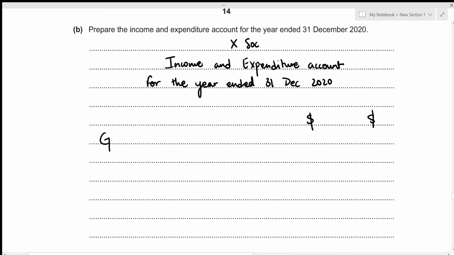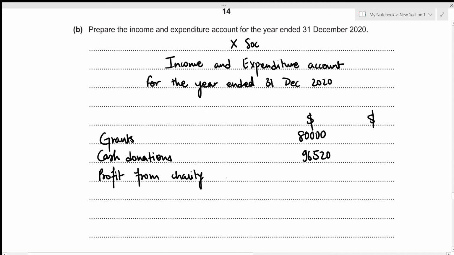Firstly, we have grants, which amounted to 80,000. Then we have cash donations, which amounted to 96,520. And finally, we have profit from the charity shop. And this amounted to 90,600. So we can now figure out our total income. That's just going to be the sum of these three amounts. So that's 80,000 plus 96,520 plus 90,600, which gives 267,120. So this is our total income.